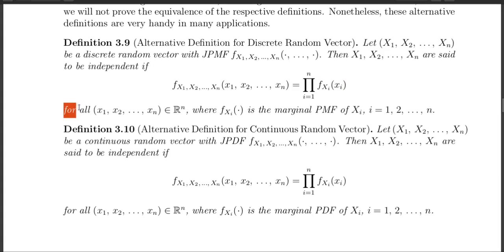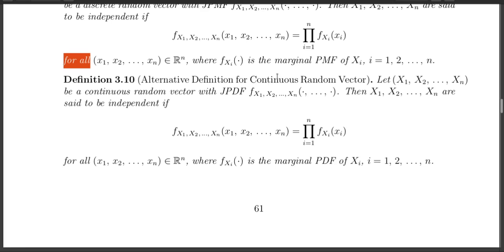Again, notice that this equality has to be true for all points in R^n. So if the joint PMF can be written as the product of the marginal PMFs, then X1, X2, ..., Xn are independent. Clear? This is for the discrete one.